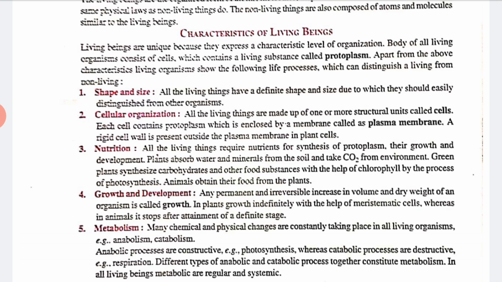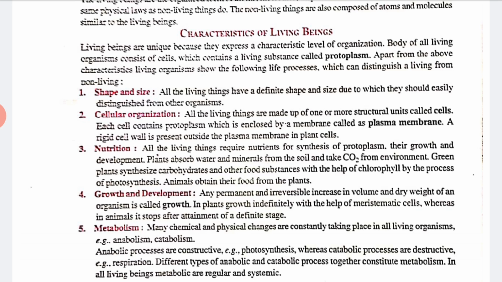Okay, so that was cellular organization. Now next is nutrition. Nutrition means all living things require nutrition for the synthesis of protoplasm. They also need it for their growth and development. Plants absorb water and minerals from the soil and take CO2 from the environment.